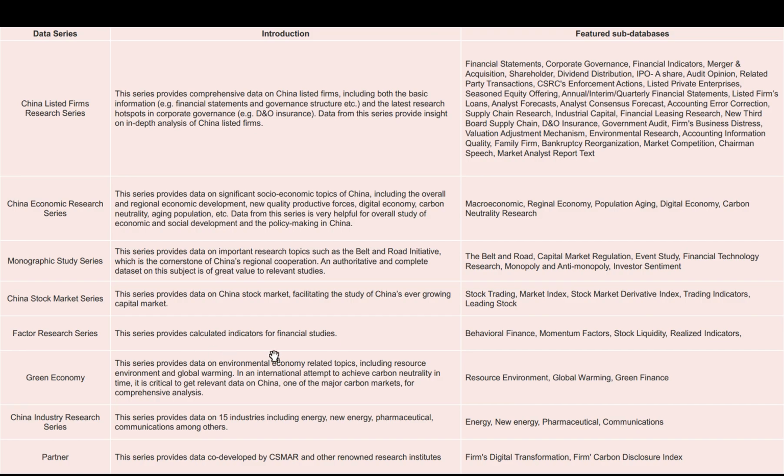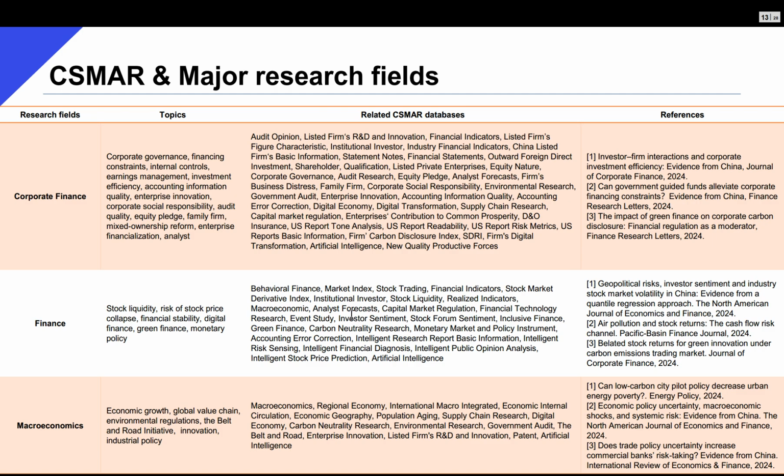And how can all this data serve empirical research? We first map out topics from several major research fields, including corporate finance, and macroeconomics, with a list of related CSMAR databases and references as a general foundation.